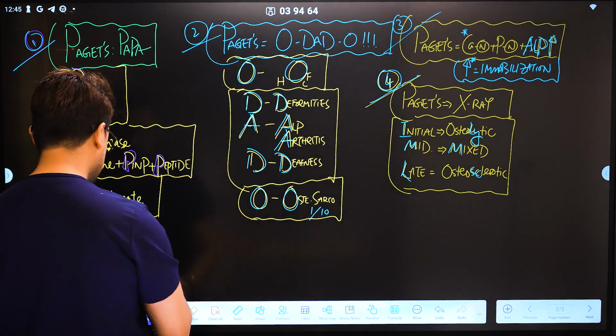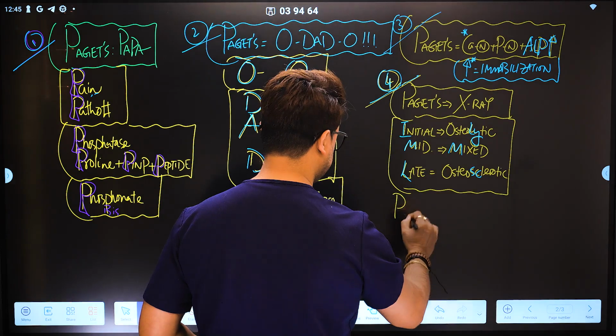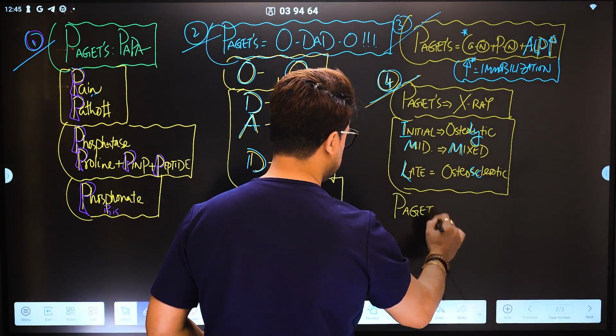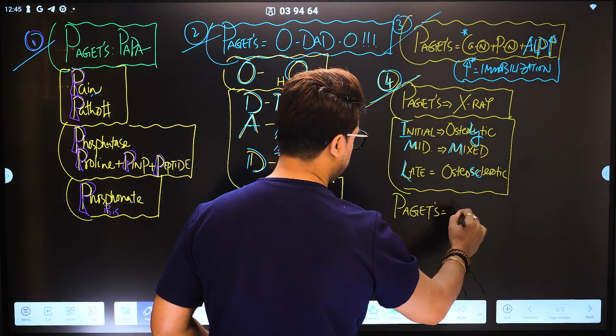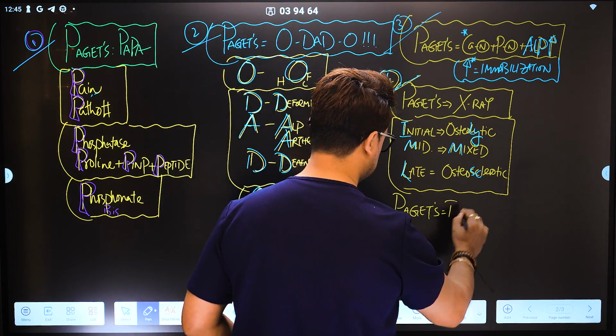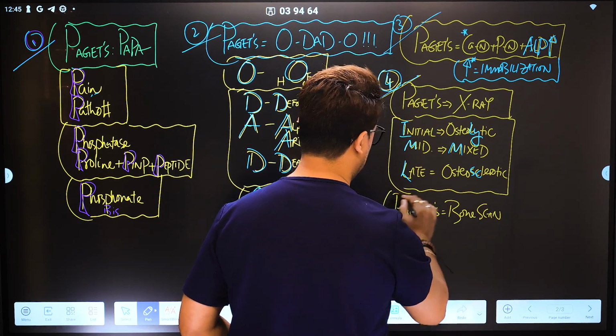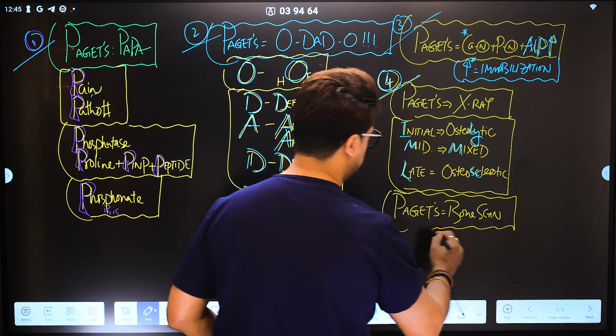And the next box is another radiology that we need to learn. Yes, the Paget disease bone scan, meaning bone scintigraphy, we call it. If you do the bone scan, you don't need to be a bone scan specialist.